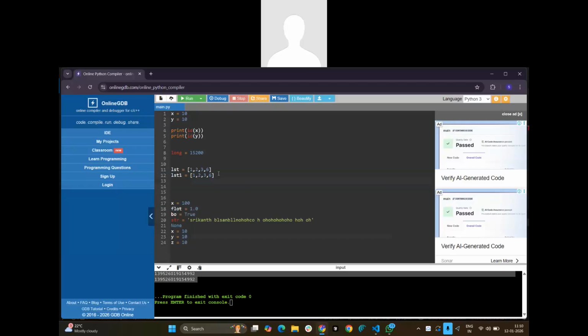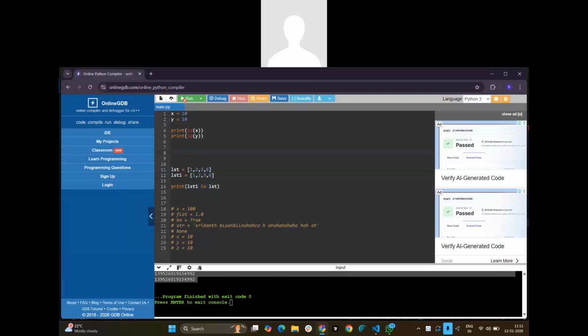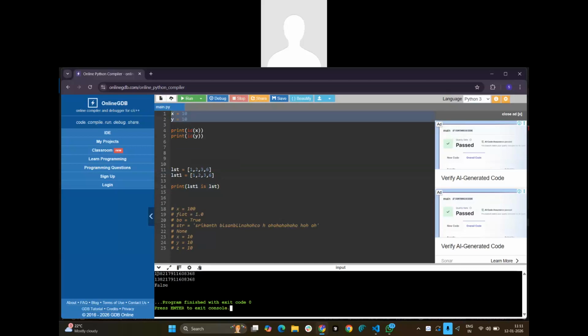And in data structures also, we have different kinds, immutable and mutable as well. List, is list 1 is list 2? Is it true? Is it false, right? See, the x value, y value, and z value are all stored in the same position because those are the same values.